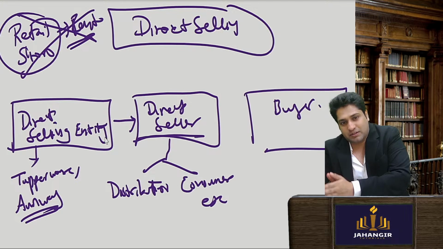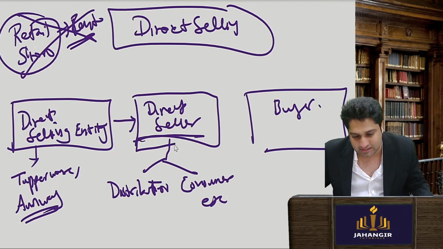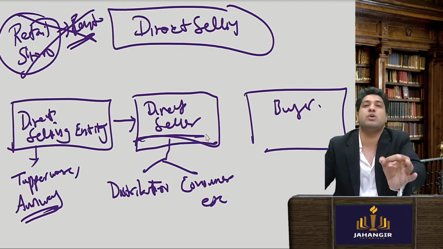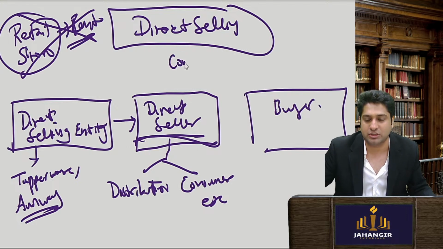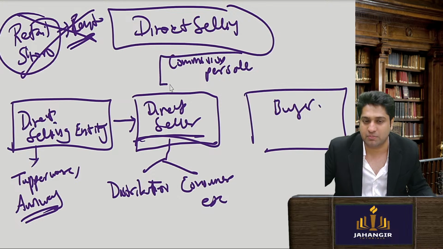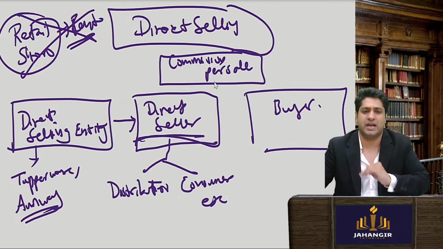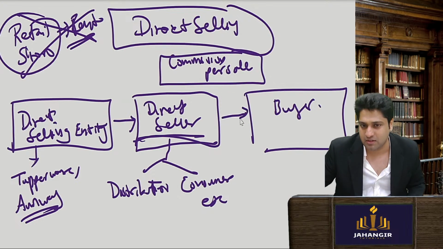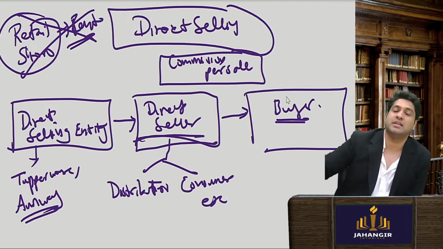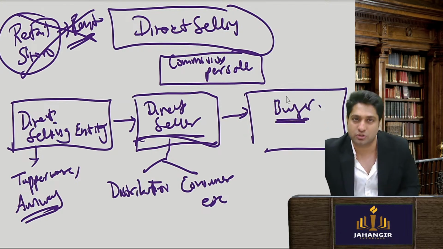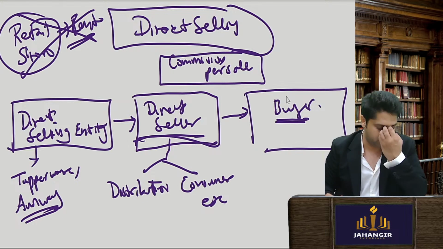I first of all engage someone like that and tell them to join. I'll pay you commission. A commission per sale is given. A commission or benefit is given to the direct seller, and the direct seller will sell to the buyer. Now imagine if it's a consumer, then he will know that if he further sells it to someone, he will get a benefit.